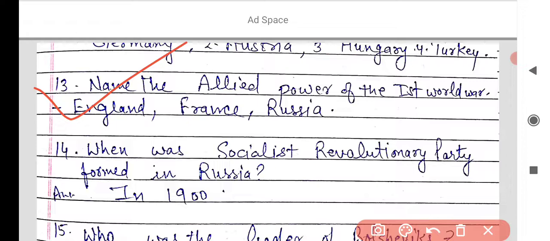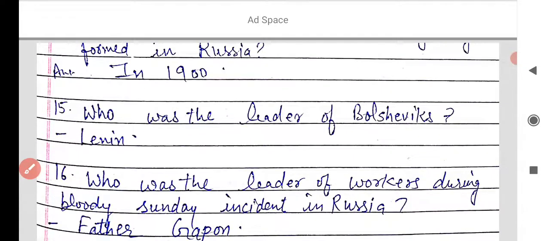You learned that to promote socialism, a party was formed in Russia, and the name of that party was the Social Revolutionary Party, formed in 1900. Next, you learned that the Social Revolutionary Party was divided into two parts, Bolsheviks and Mensheviks. The majority in that party were known as Bolsheviks, and the minority were known as Mensheviks.